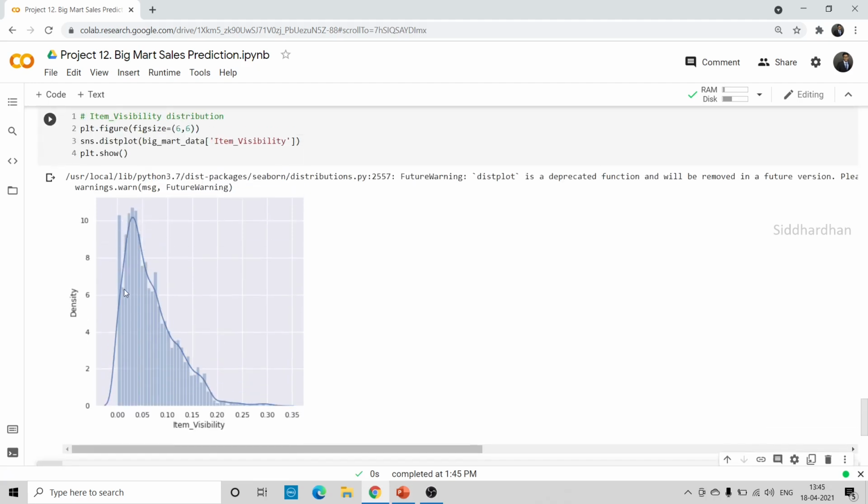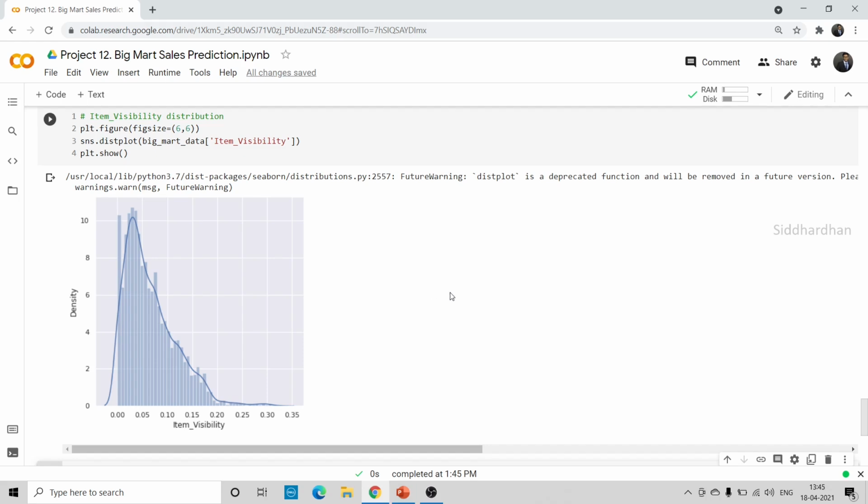Okay, now as you can see here, there is a skewness. Skewness means there is value distributed more in one side of the graph. So these are the distribution. The item visibility values are more around 0.05, and fewer values are more than 0.15. Okay, so this is about the item visibility column.